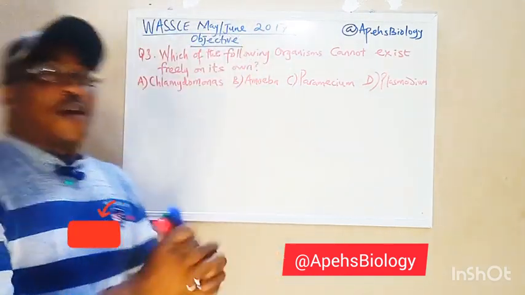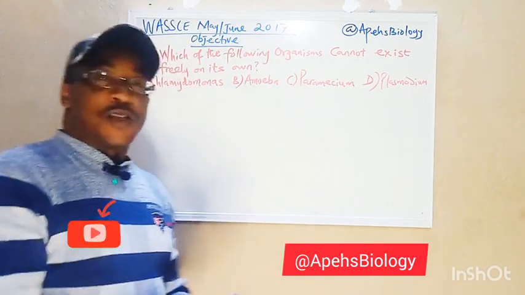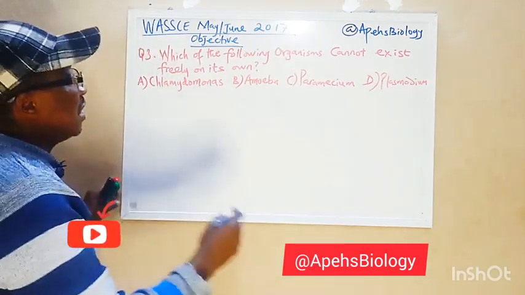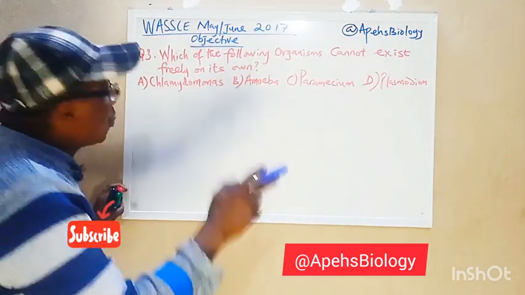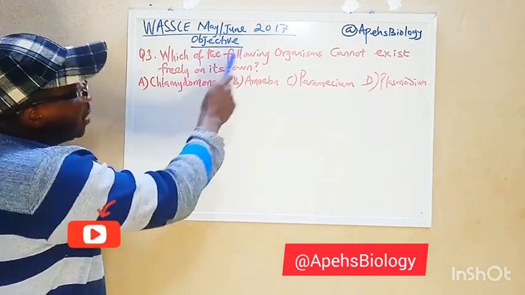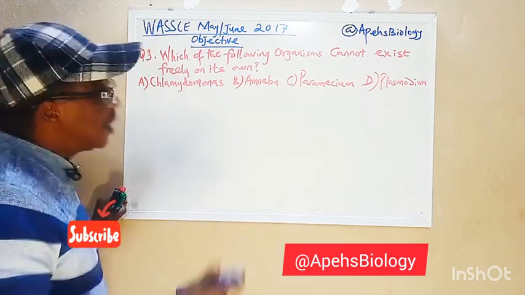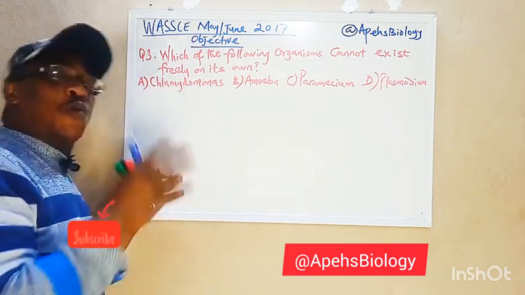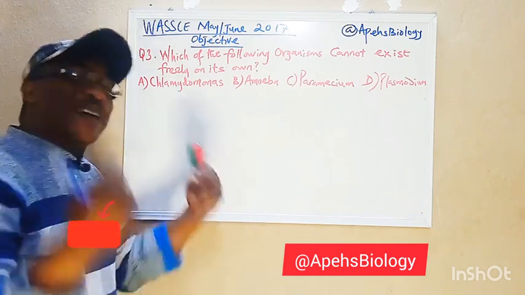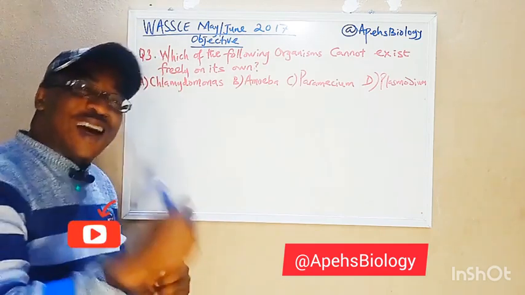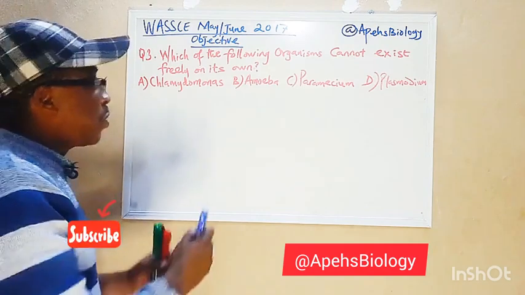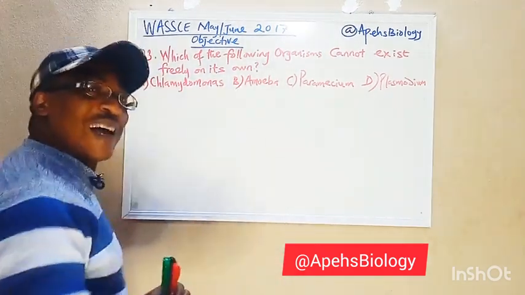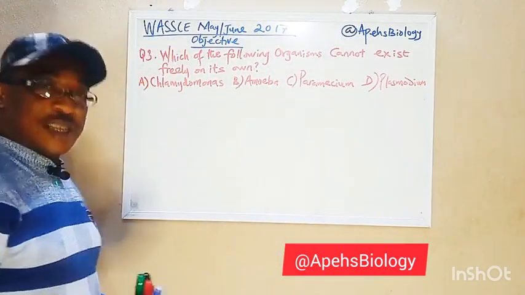Now, we are still on our series of questions on how and why answers are important in examination. We are treating WAEC May-June 2017 objective questions. As I told you in the other video, these are series of questions. It's not just about the quantity of questions, it's about understanding why your answer should be correct and how to give the answer. Because one answer here can also trigger other questions that can help you to answer additional questions on those options that are given.